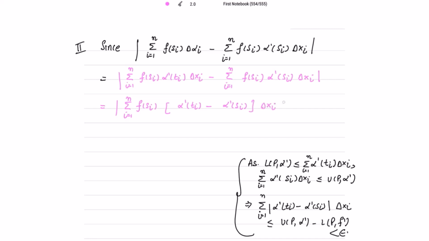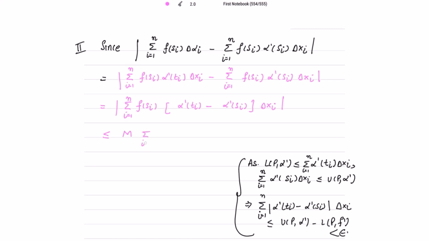So this is equal to, because I know that the maximum value is M for mod f on closed interval AB, can I write this as less than or equal to capital M for this f of si? Yes, I can write.